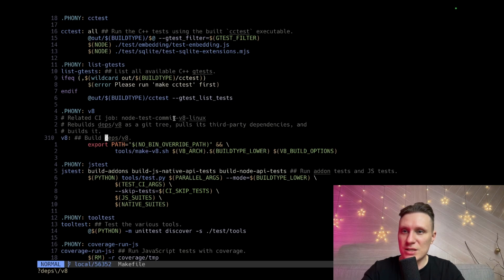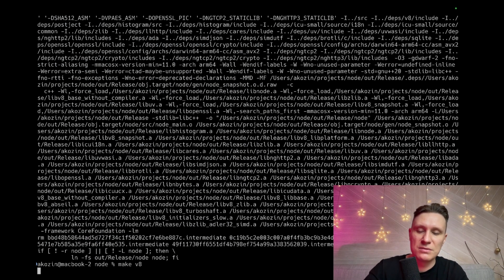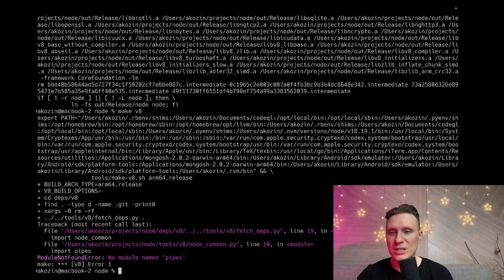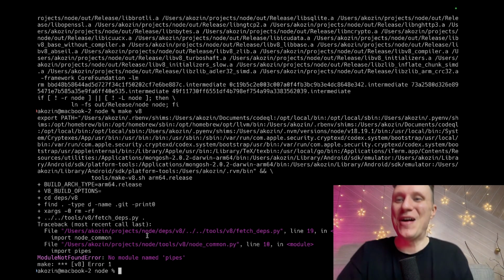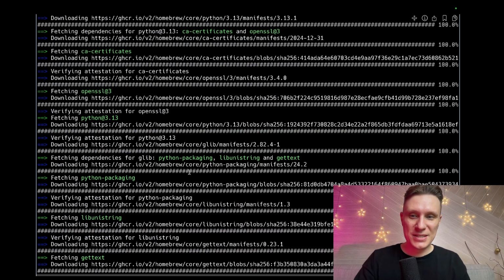Relative Node.js Linux rebuilds deps to the Git tree, pulls the third-party dependency and builds it. So, what will happen if I type just make v8? It will just make v8. Yes, pipes. Fetch deps. I don't know. Nothing works. It's still installing. What are we installing?